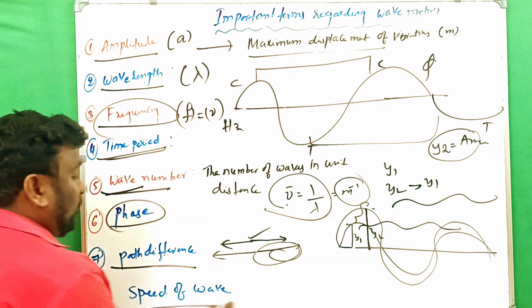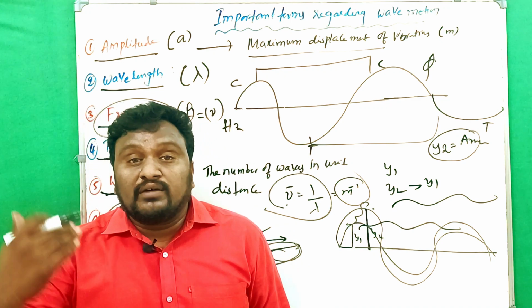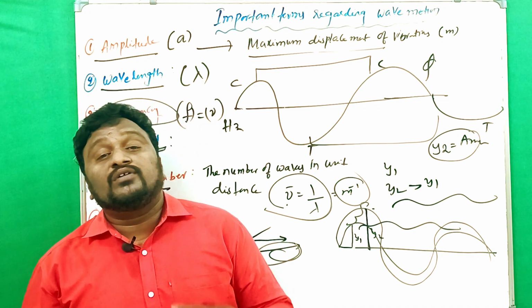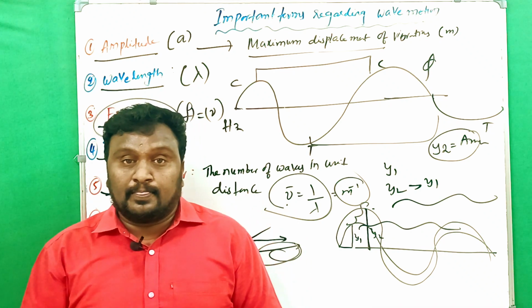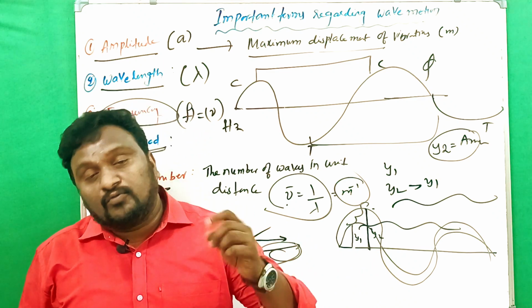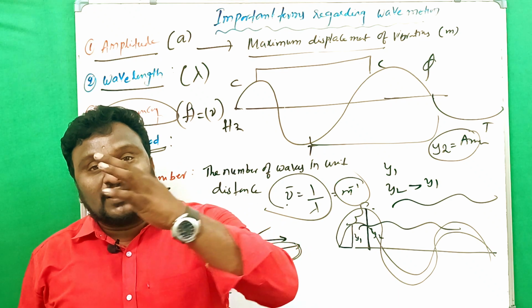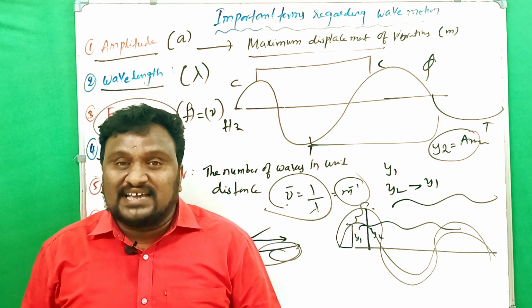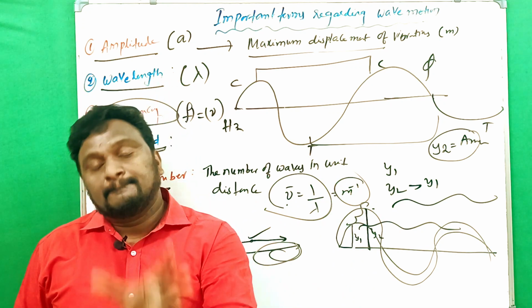And speed of wave. The speed of the wave explains how fast it is moving in a medium. That is what we call speed of wave. Simply, the distance traveled by the wave in a particular time is called the speed of the wave. Speed is equal to distance by time.